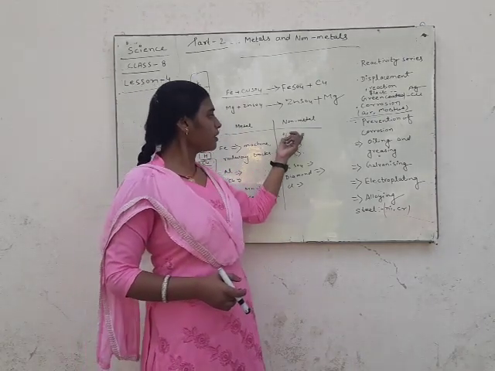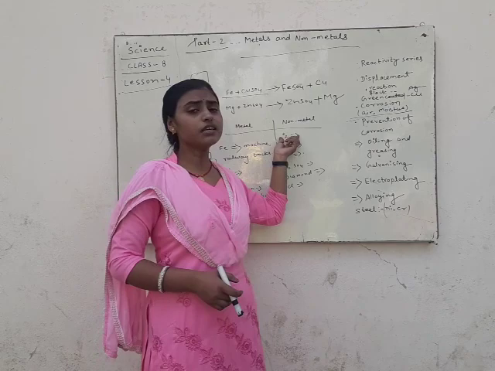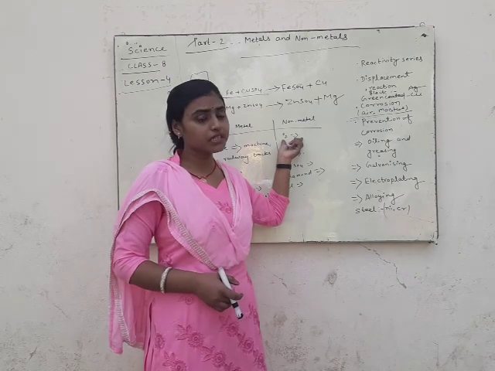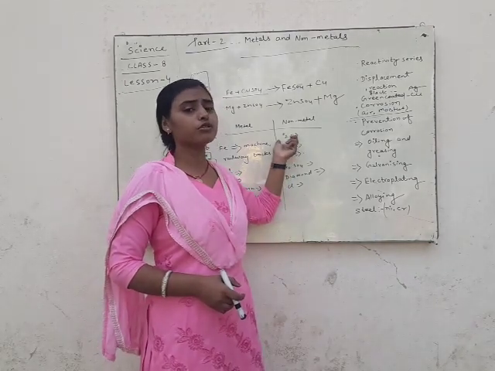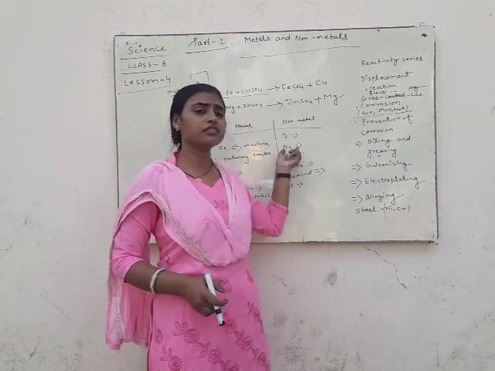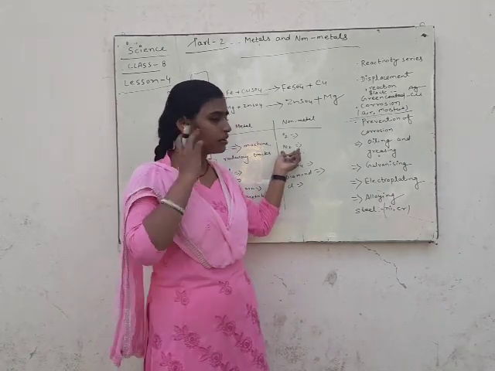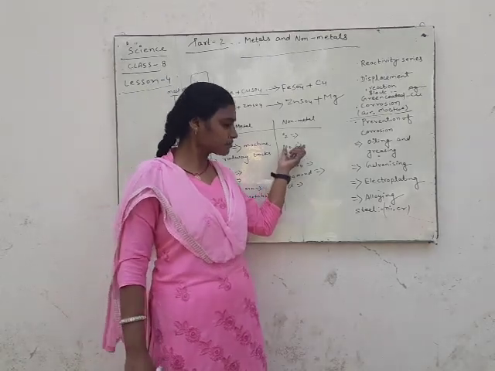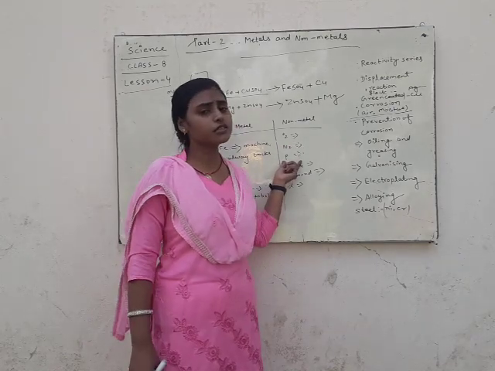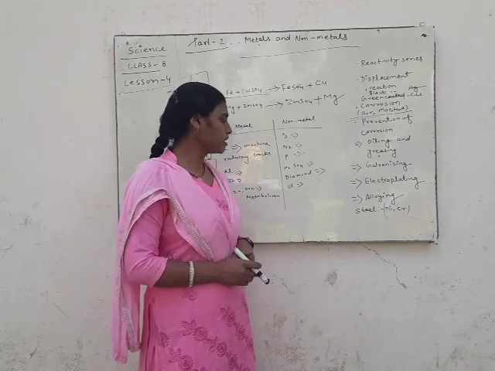Now we will discuss the uses of non-metals. At first oxygen. Oxygen is a non-metal which is used for breathing and also burning. Nitrogen is used for making fertilizer, and the major source of nitrogen is our atmosphere, which is 78%, and nitrogen controls burning. Phosphorus is also used for our daily uses.